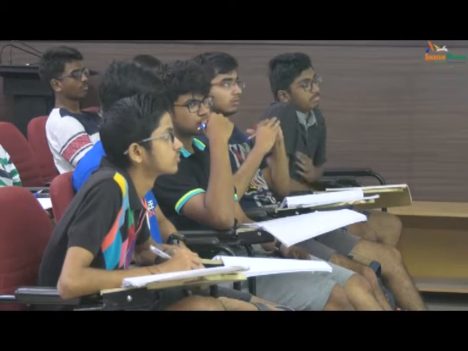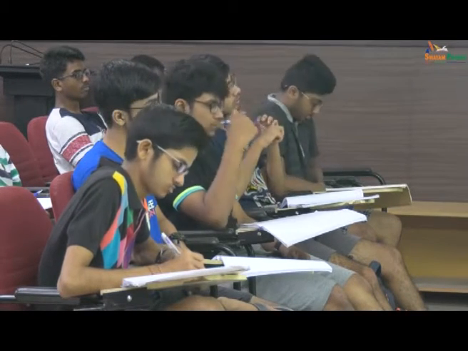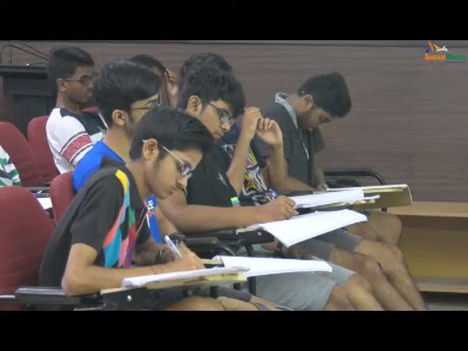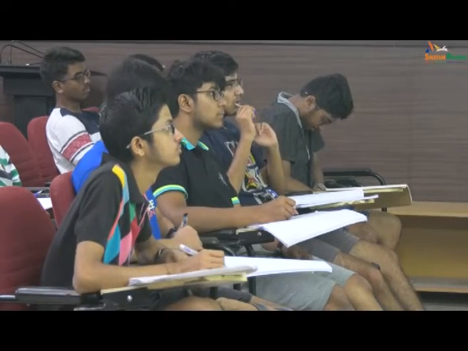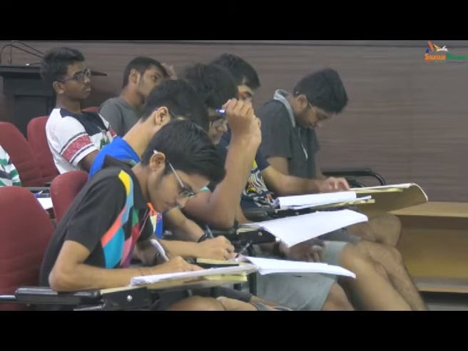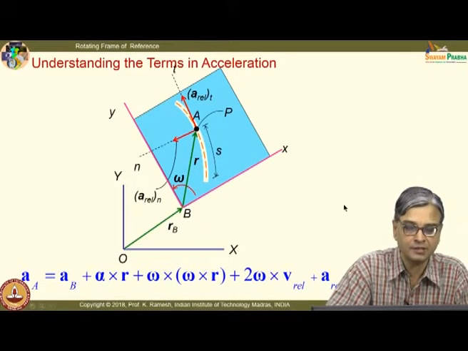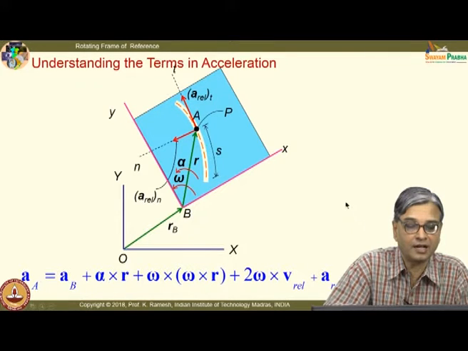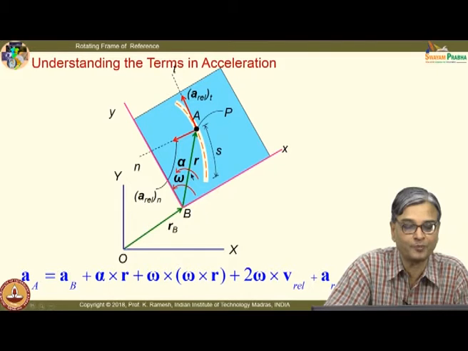So, in such class of problems, it is prudent to attach a rotating frame of reference to that axis, use those quantities and use your mathematics to get the absolute velocity and absolute acceleration. Now, I also have this visualization of alpha, it is easy for me to put now.